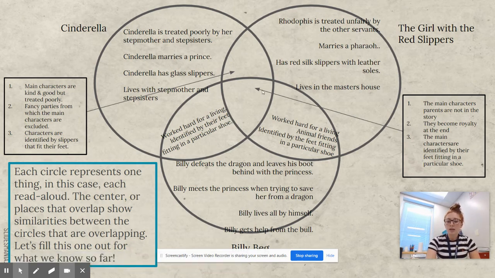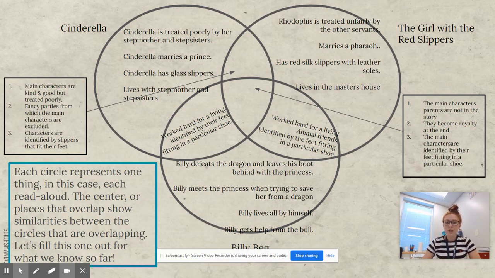So in the middle, they all 3 had main characters whose parents were not in the story, right? They all become royalty at the end. And the main characters are all identified by their feet fitting in a particular shoe.